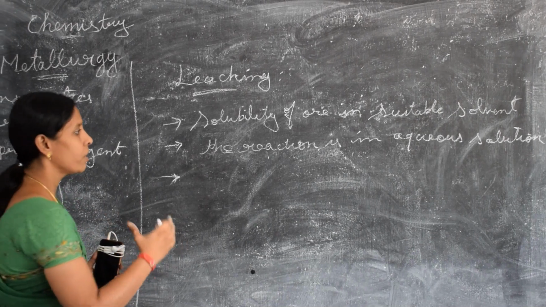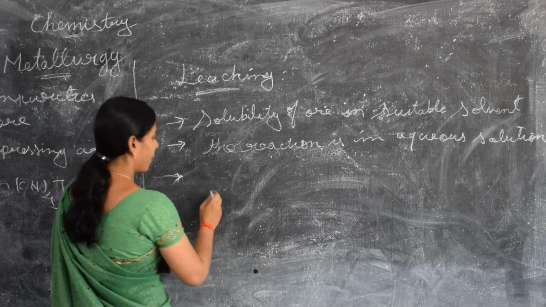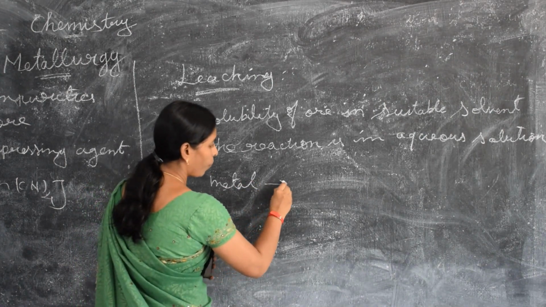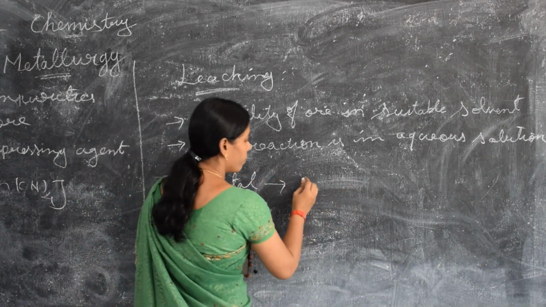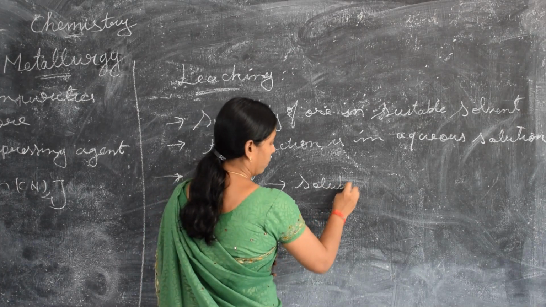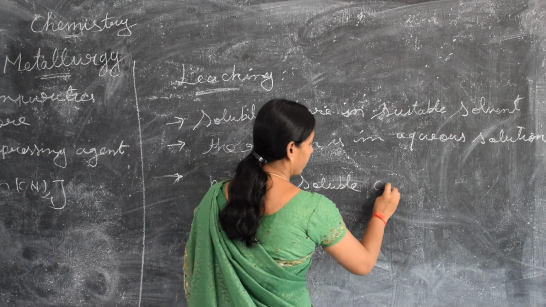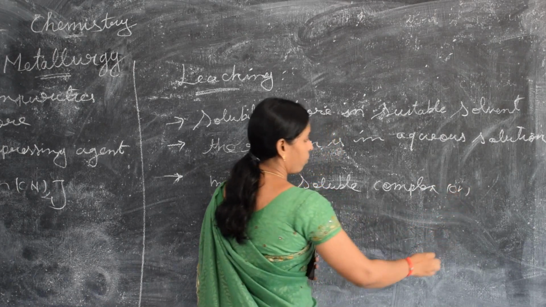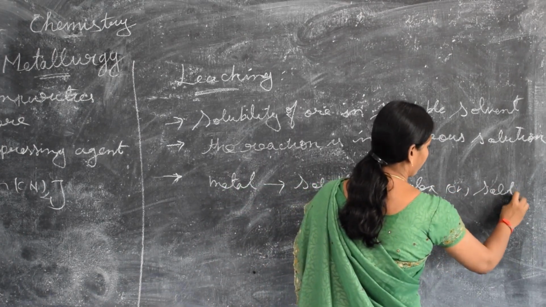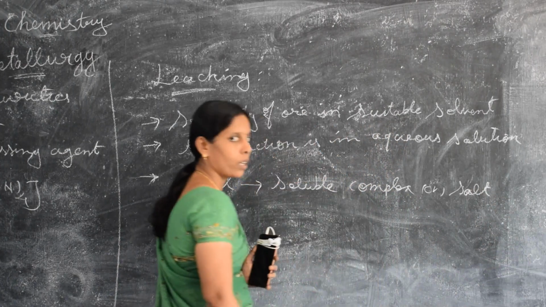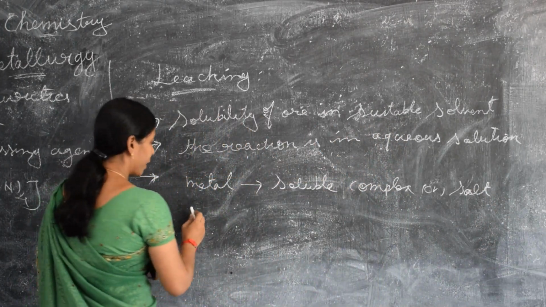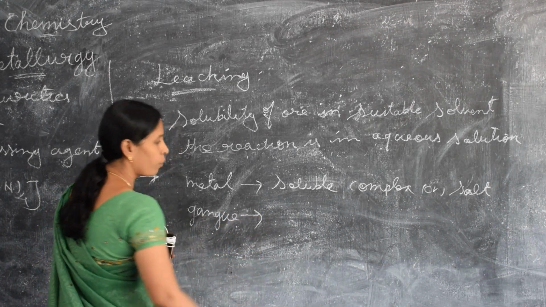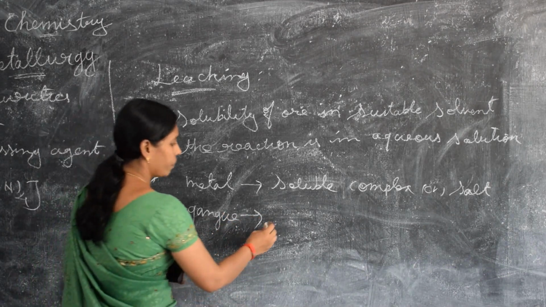The metal of interest becomes a soluble complex or a soluble salt, and then the gangue particles are insoluble.